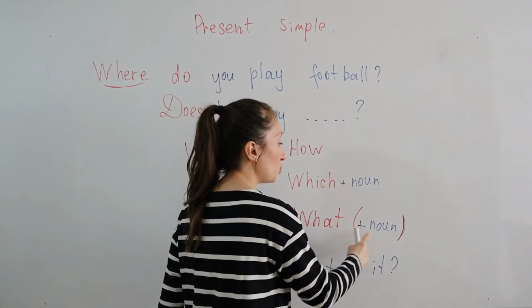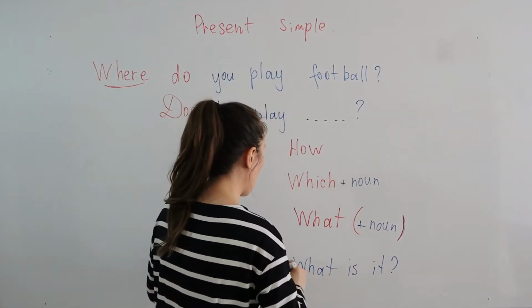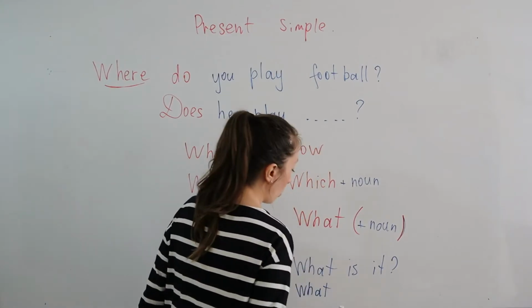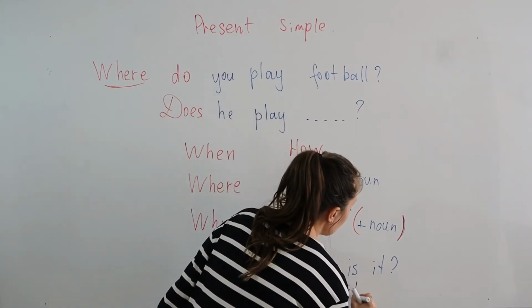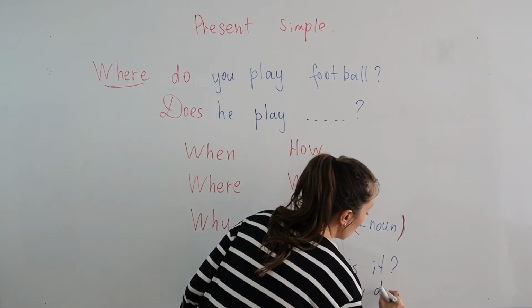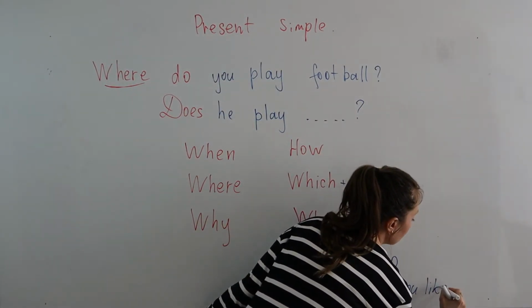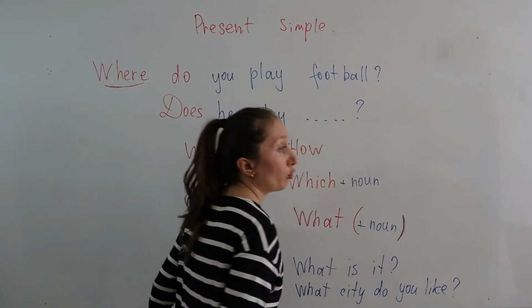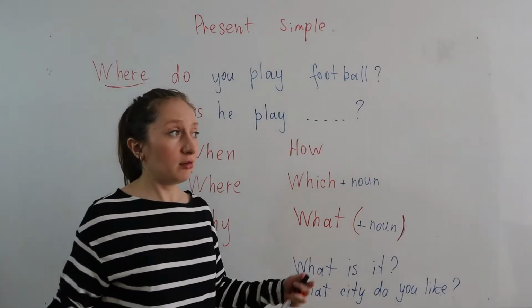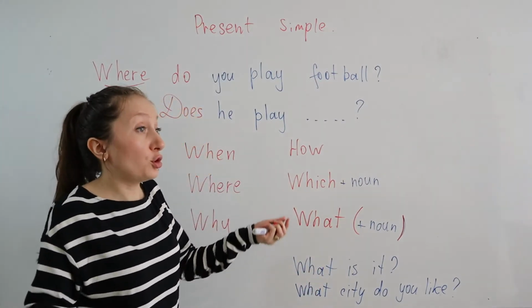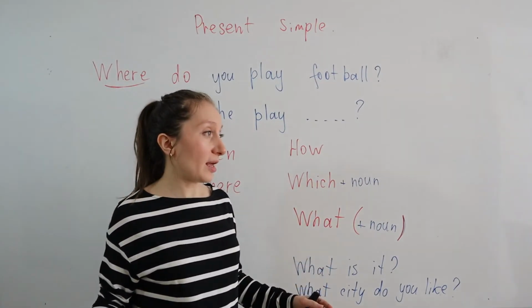Plus, you can use it with a noun. For example, what city do you like? I don't know. What city do you like in here? In Turkey, in America, I don't know, in Germany. What city do you like?